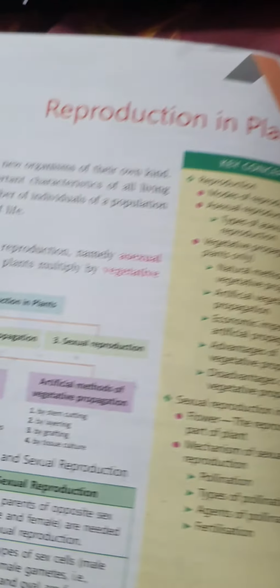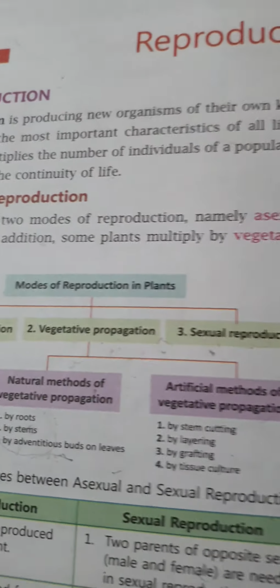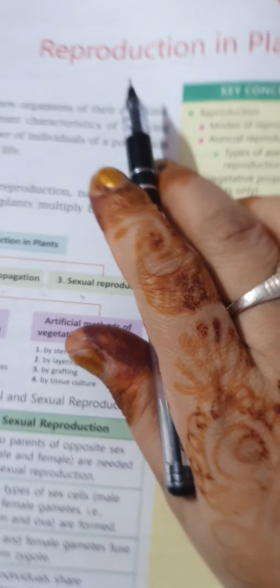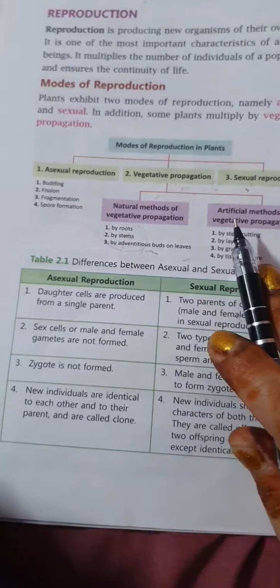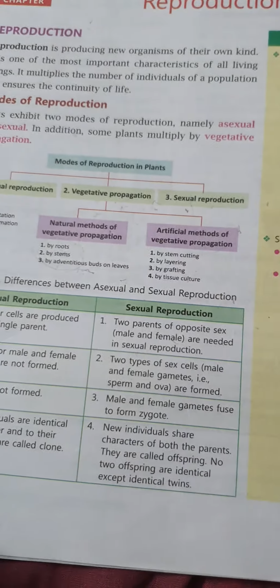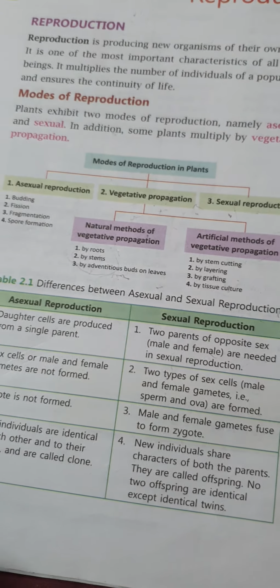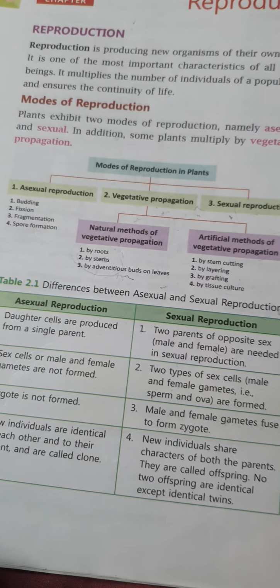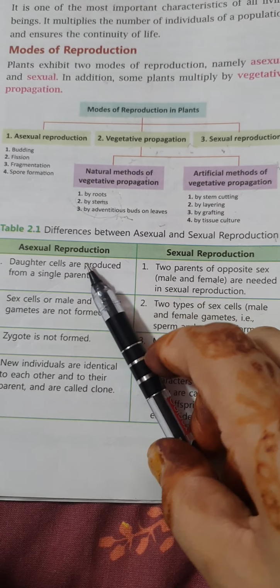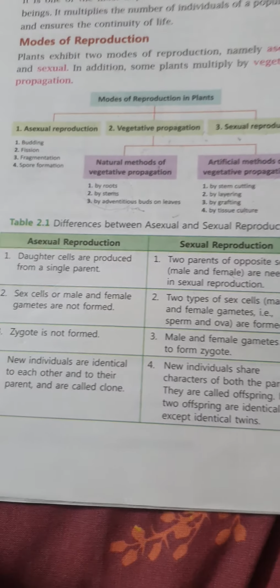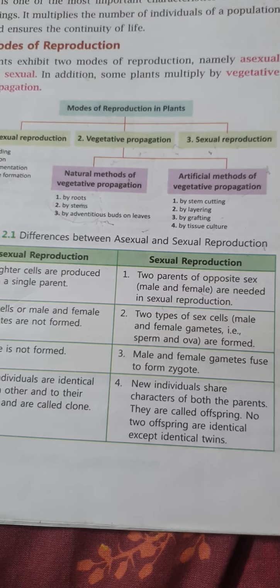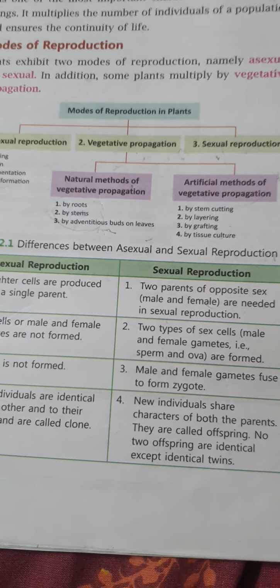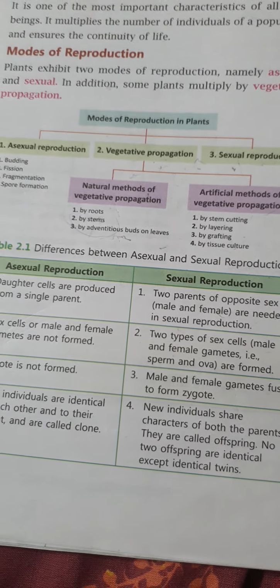We were continuing our chapter 2, reproduction in plants. In this chapter, so far we have read what reproduction is, what the modes of reproduction are, and how asexual reproduction is different from sexual reproduction. These were the topics we have completed in reproduction in plants.